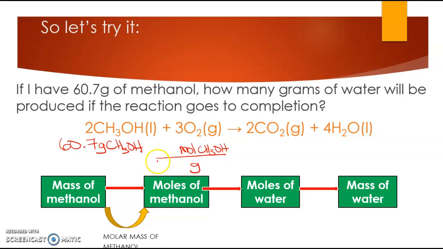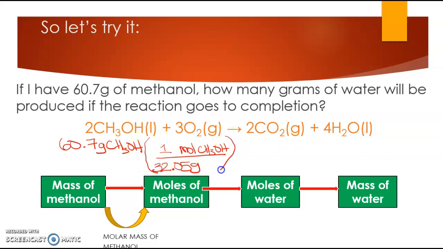And if you don't, you might want to rewatch those videos. But I have already calculated the molar mass of methanol to be 32.05 grams per every 1 mole. I'm doing that by taking the molar mass of carbon, hydrogen, and oxygen in the appropriate numbers for the chemical formula and totaling those up. And I got 32.05. Now that I've done that, I'm not going to stop and do my math.